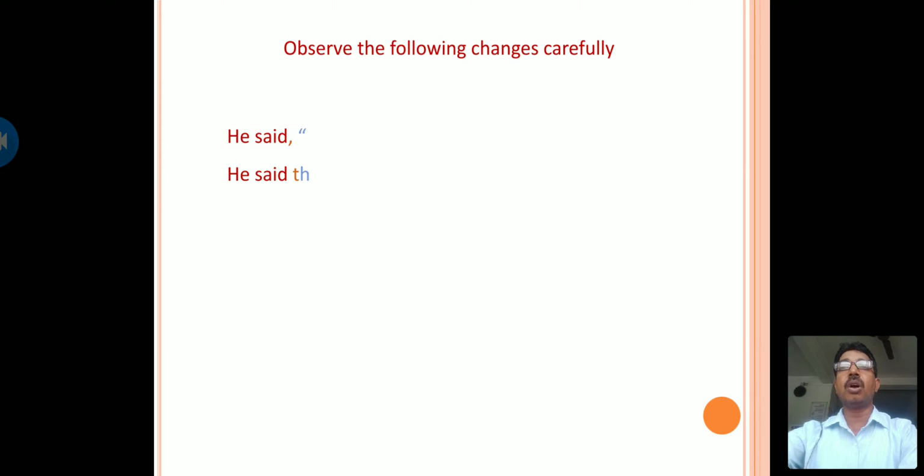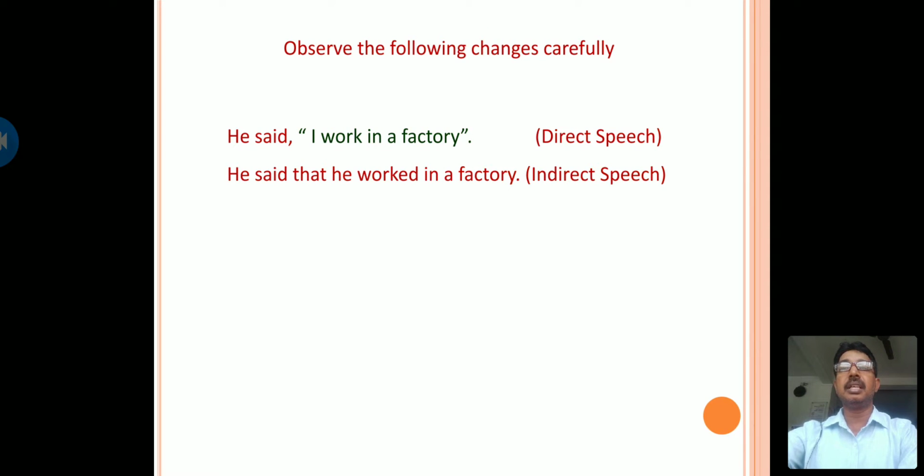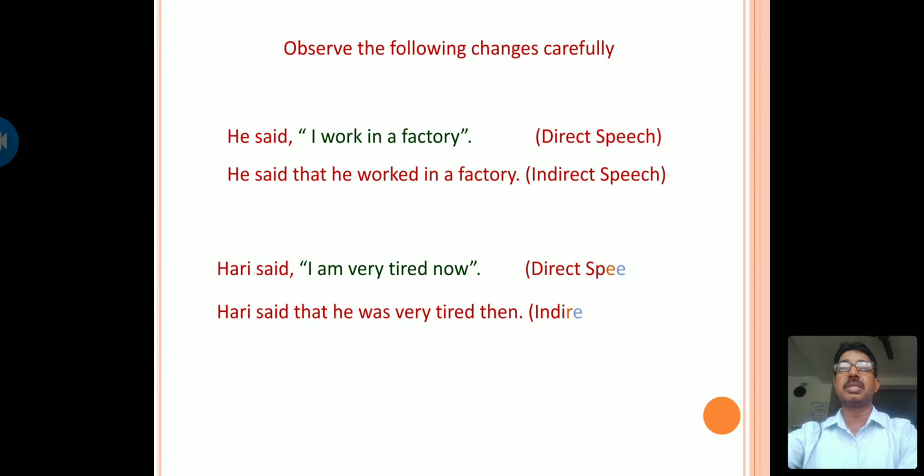Now let us observe the following changes carefully. Here there are two examples given. The first example, he said, "I work in a factory." This sentence is in direct speech. Here, after the reporting verb said, a comma is placed and "I work in a factory" is put in double inverted commas.